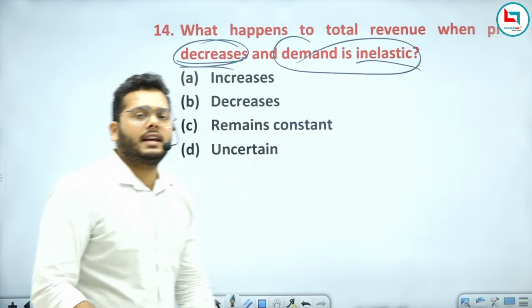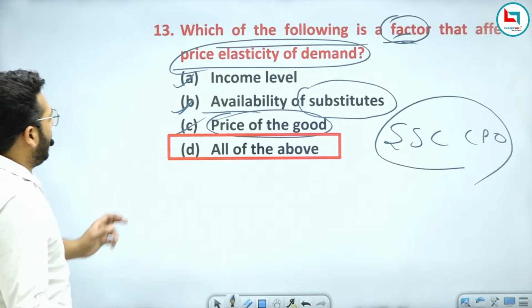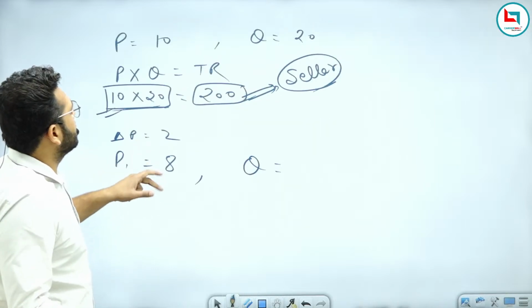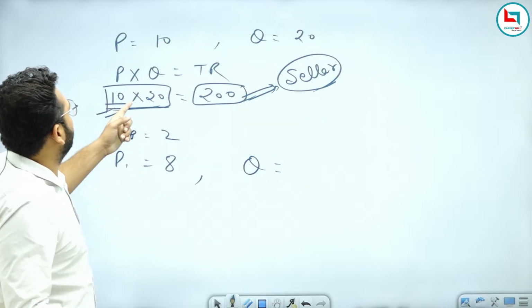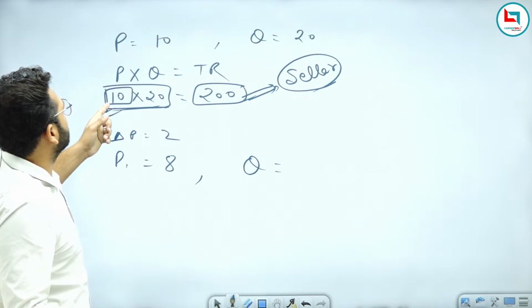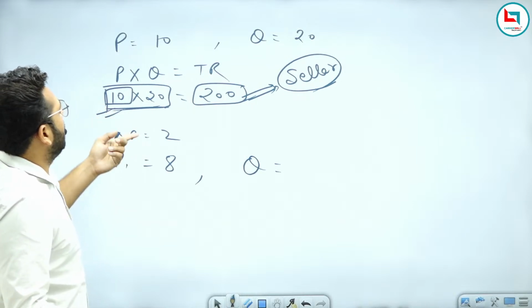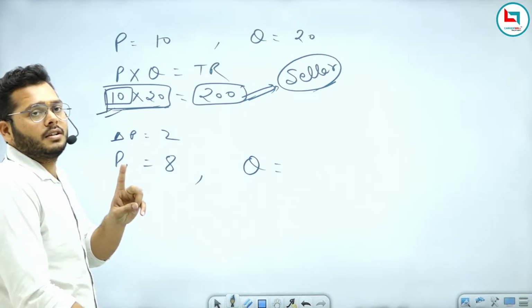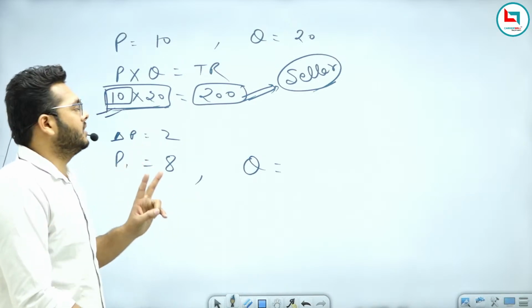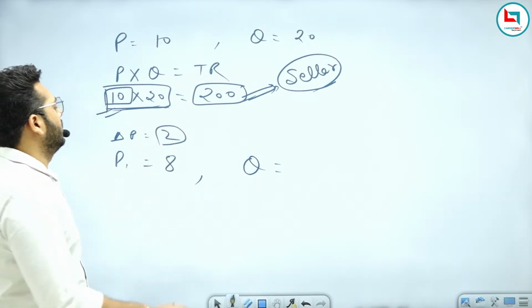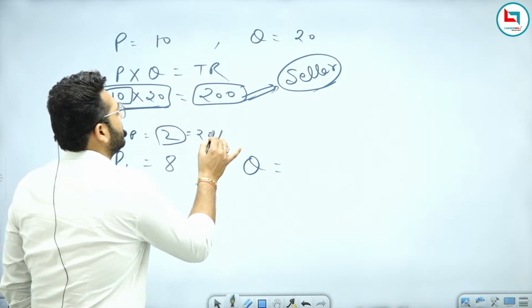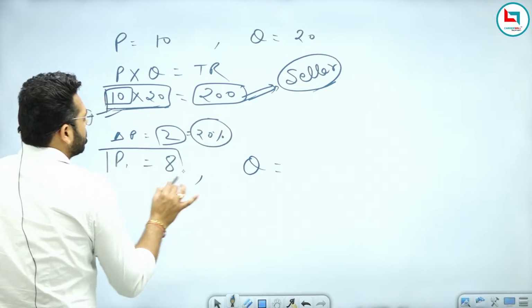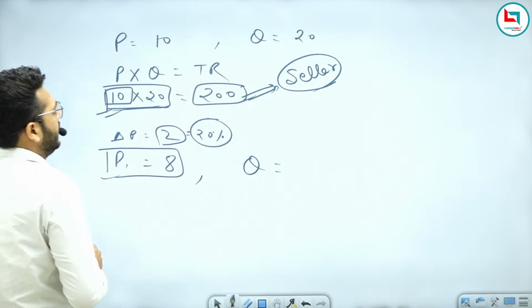It means what? Initially the price was 10, so now the price changes by 2, which means there is a 20% change in the price, and P1 is equal to 8.